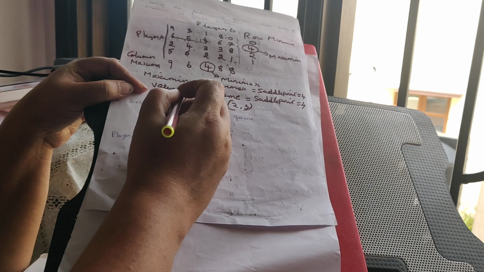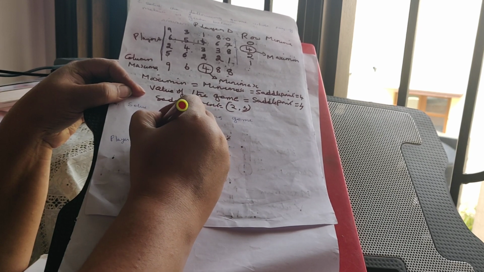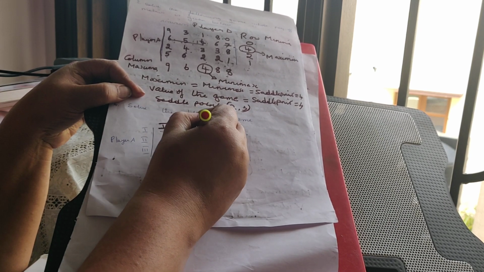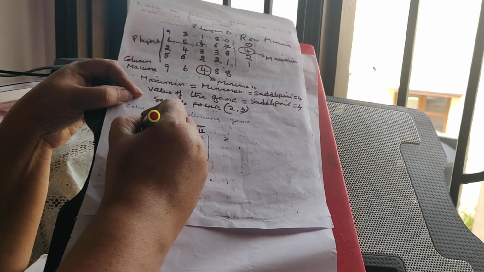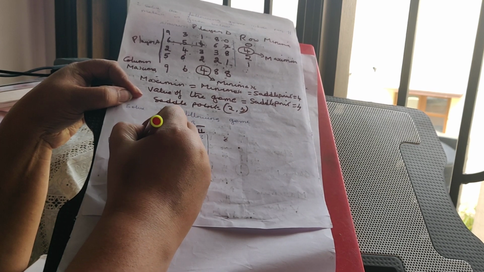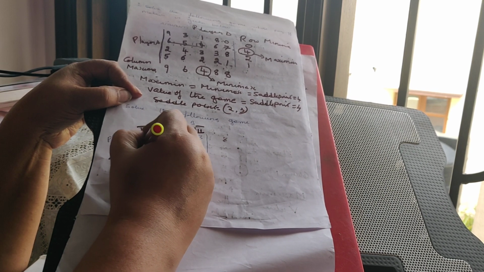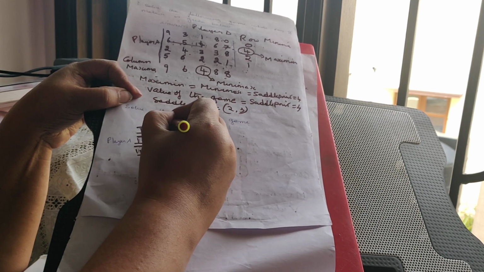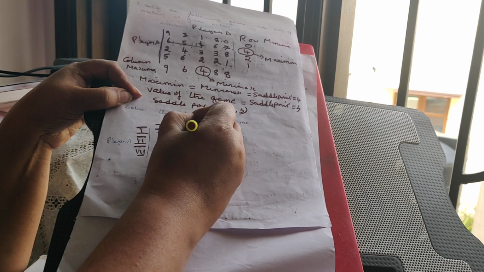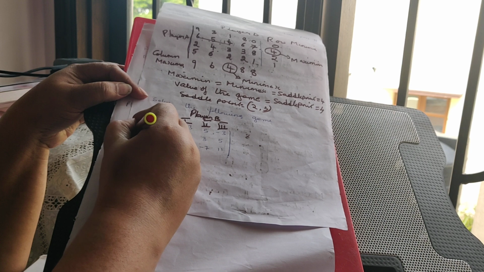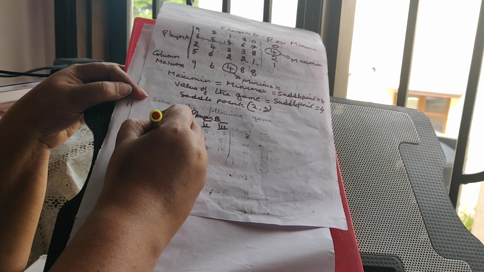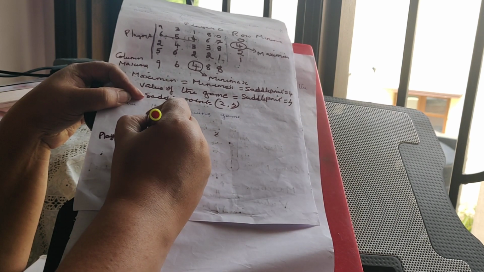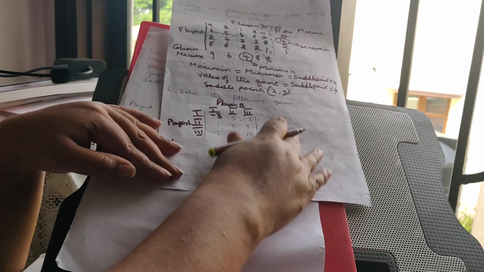One more. So solve the following game. Okay, player B and player A. So what you have to do?